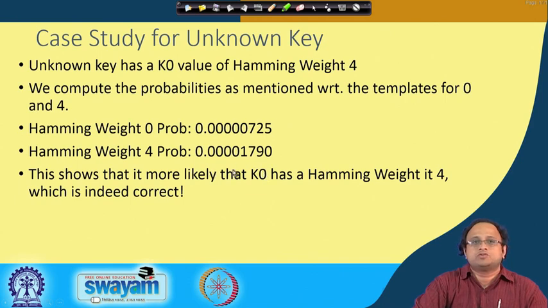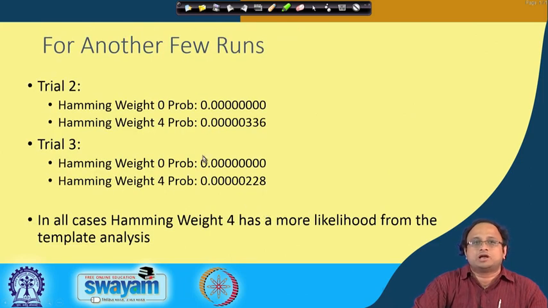You see that the likelihood with respect to 4 is more compared to that with 0, indicating that it is more likely that k0 has a Hamming weight of 4, which is the correct result. If you repeat this for a few more runs, you still see that this probability is more than this probability, indicating that this is the most preferable candidate, and likewise for another run we get similarly consistent results. So in all cases the Hamming weight 4 has a higher likelihood from template analysis.